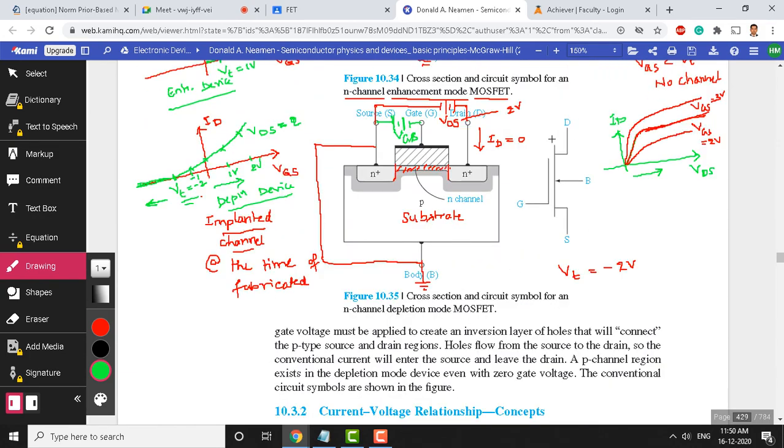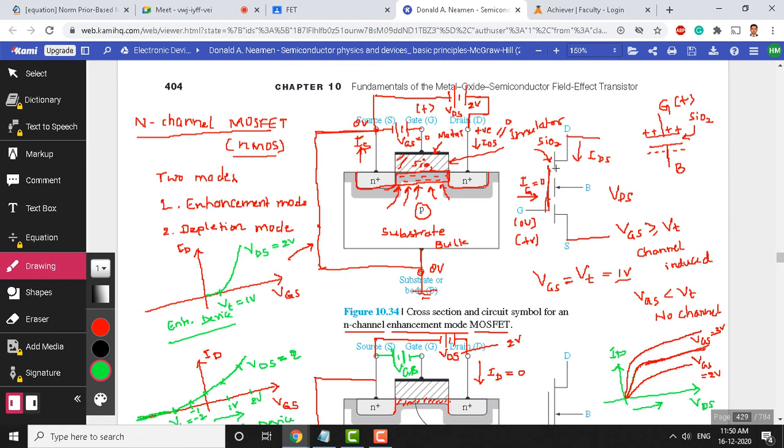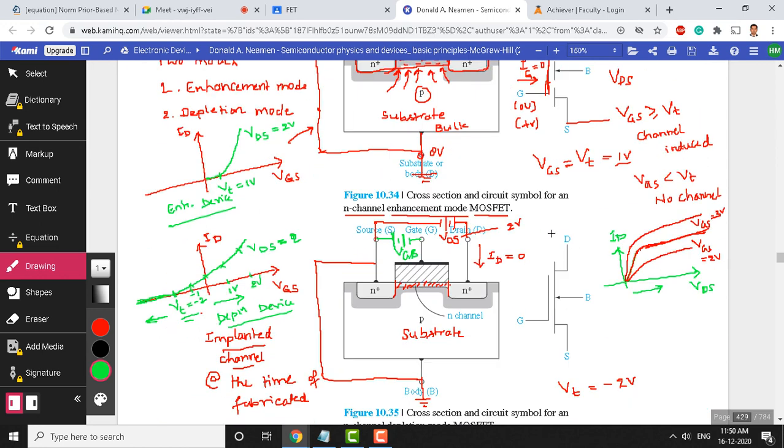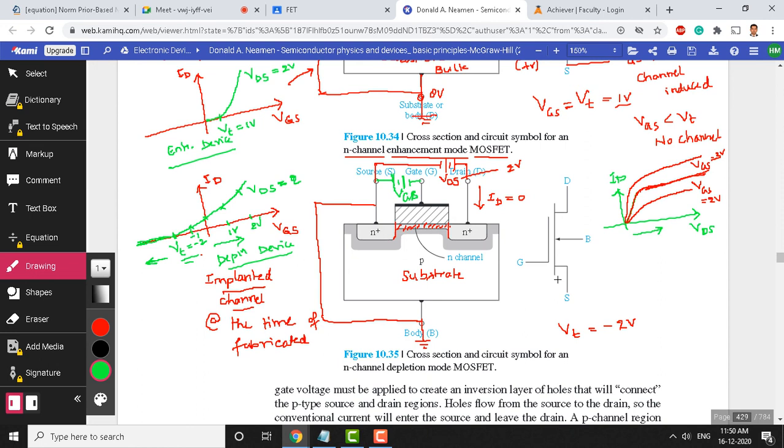And look at the circuit symbol for the depletion device and enhancement device. The enhancement device will not conduct with a gate to source voltage less than threshold, so there is a split up here in the 3 regions shown in the substrate, whereas here you can see there is a continuity line from drain to source. This shows that when the device is fabricated, there is connectivity between the source and drain. There is a channel which is implanted. This line shows the implanted channel here.